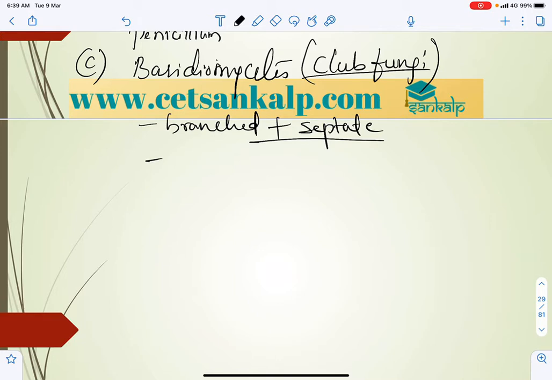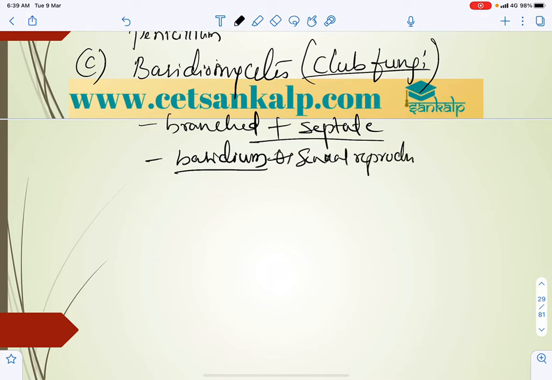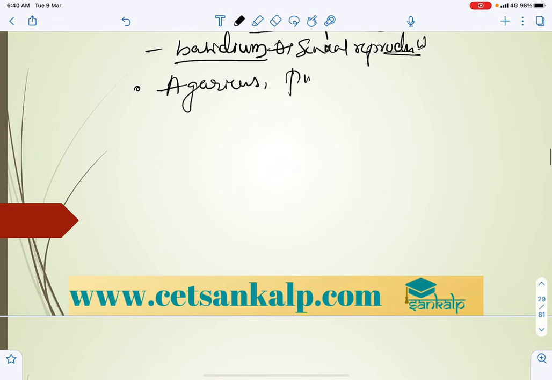Sexual reproduction is by the fusion of two vegetative or somatic cells, through formation of basidium. Examples are Agaricus and Puccinia.